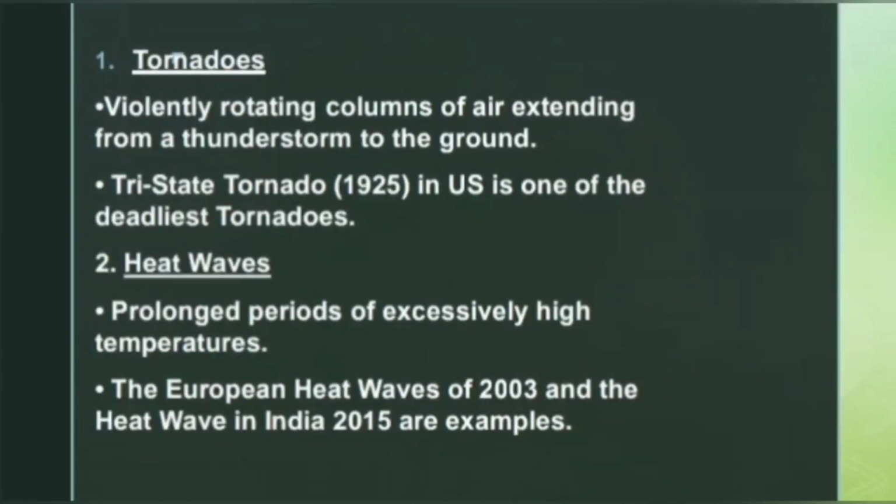Second is the tornadoes. These are violently rotating columns of air extending from a thunderstorm to the ground. Tri-state tornado 1925 in US. This is one of the deadliest tornadoes. Third is the heat waves. Prolonged periods of excessively high temperatures. The European heat wave of 2003 and the heat wave in India 2015 are examples.